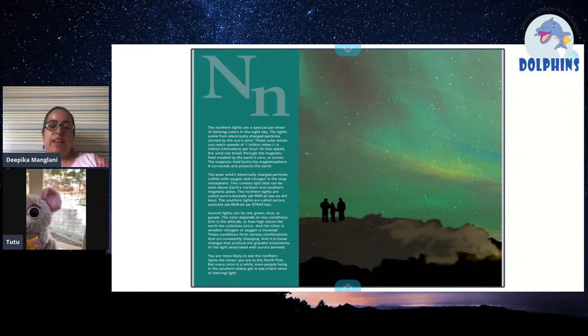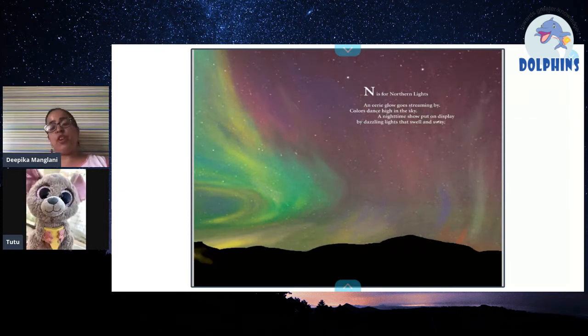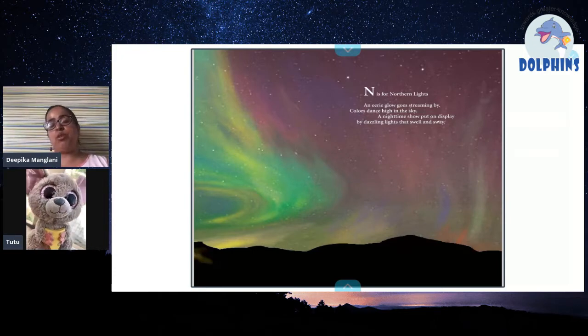N is for northern lights. Northern lights are very beautiful, and you need to go to Norway, Finland to see these northern lights.